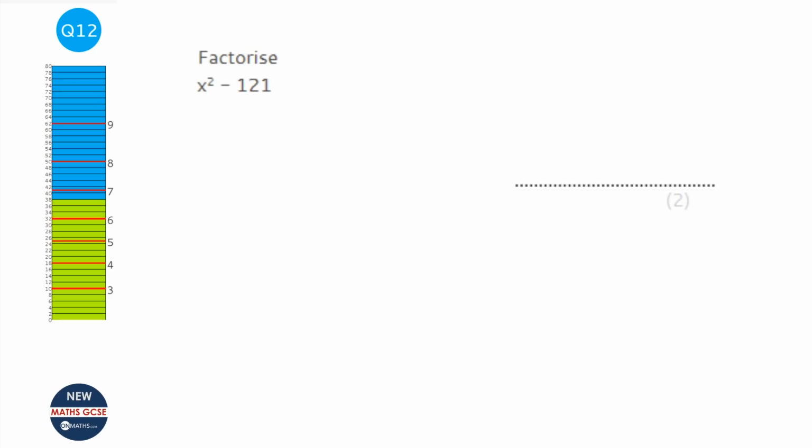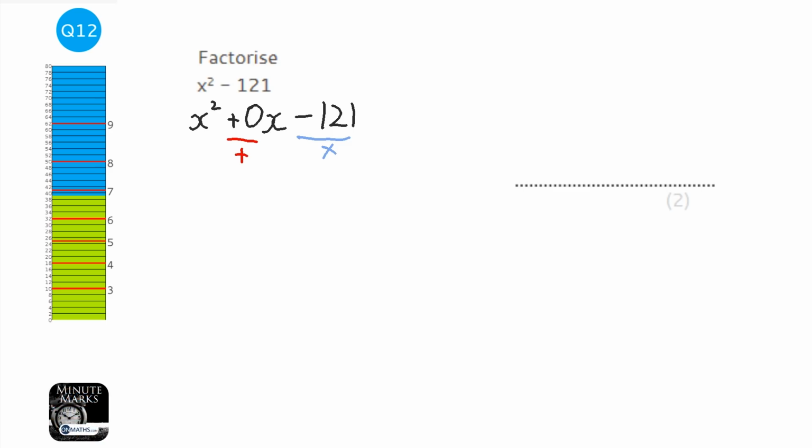So this question asks us to factorize, and this is a kind of special type of quadratic. Basically, one way of thinking about this is we've got an x squared plus 0x minus 121. So we need to find two numbers that multiply together to make minus 121 and add together to make nothing. Now the only way you can get two numbers that add together to make 0 is if they're exactly the same number but one's positive and one's negative. So we know that they're going to have to be the same number.